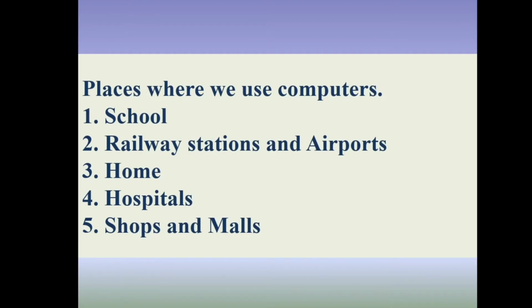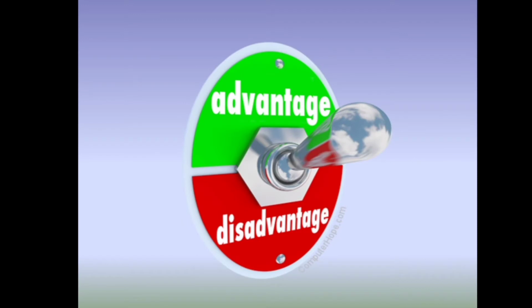Then we found some places where we use computers like school, railway station and airports, home, hospitals, shops and malls, and many other. So this is all about what we discussed in previous class. Now we will be discussing about advantages and disadvantages of computer and main parts of it. Let's begin with advantages and disadvantages of using a computer.